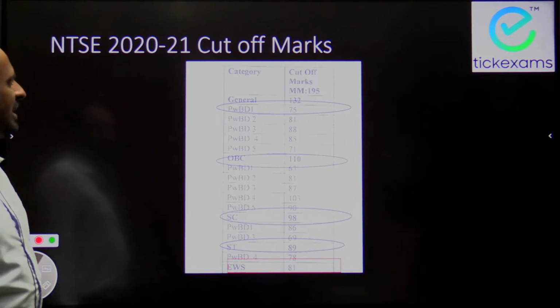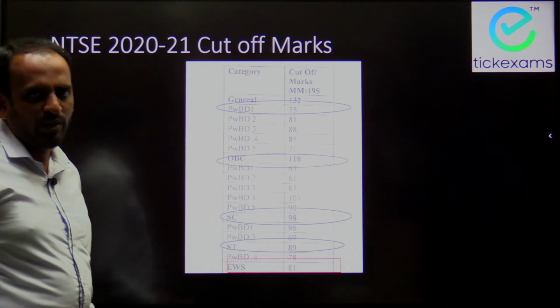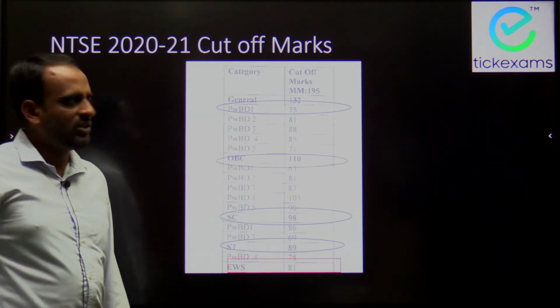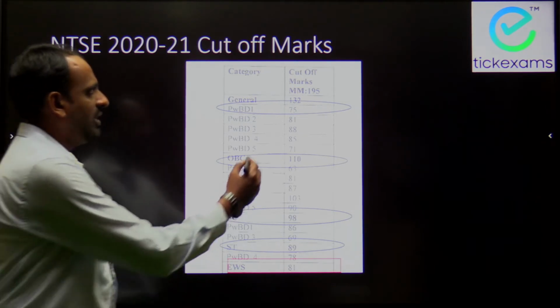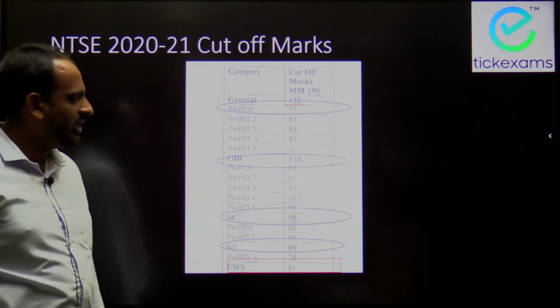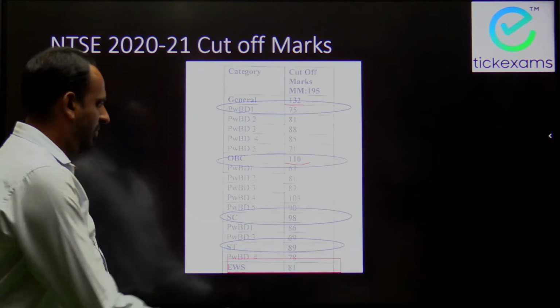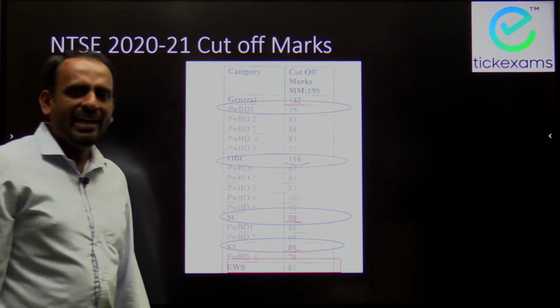Now, for example, let me show you how this can prove to be a great advantage for those candidates who belong to EWS. This is the result of last year NTPC examination. So NTPC 2020-21 cutoff marks, as you can see, the general candidate, the cutoff was 132. For OBC, the cutoff was 110. SC, it was 92. And for ST, it was 89.